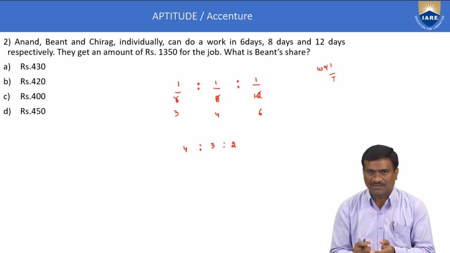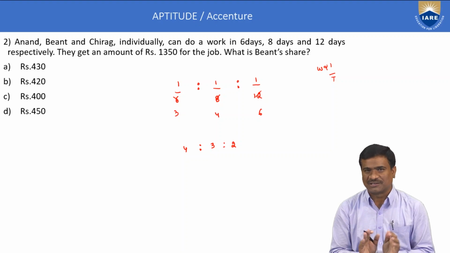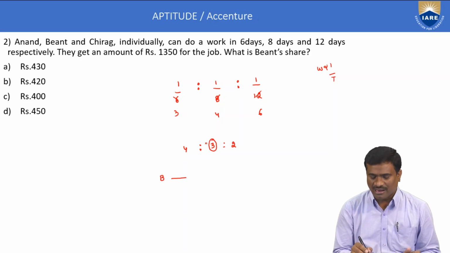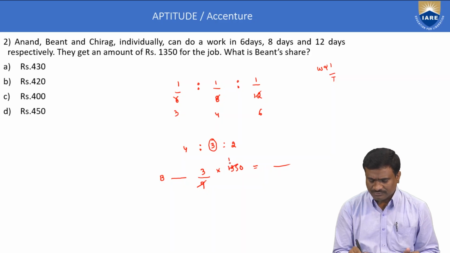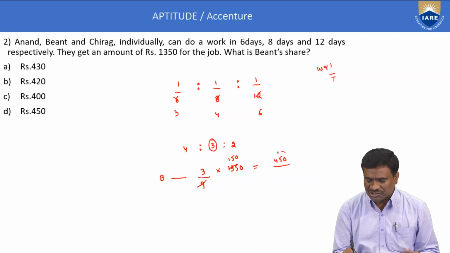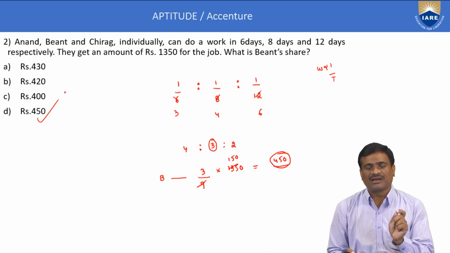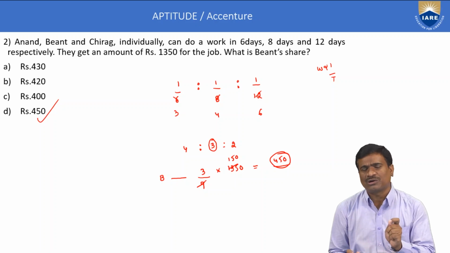Calculate only B's share. The total amount is equal to 1350. B gets 3 parts out of a total of 4 plus 3 plus 2, which is 9 parts, into the amount 1350 is equal to the answer. 9 into 1, 9 into 5, here 150 into 3, 450. Therefore, B's share is equal to 450. Option D is the only correct one. In the Accenture test pattern, this is a minimum of 2 to 3 marks.